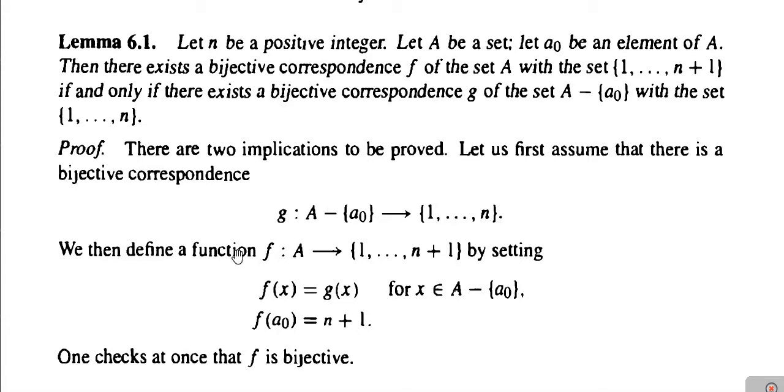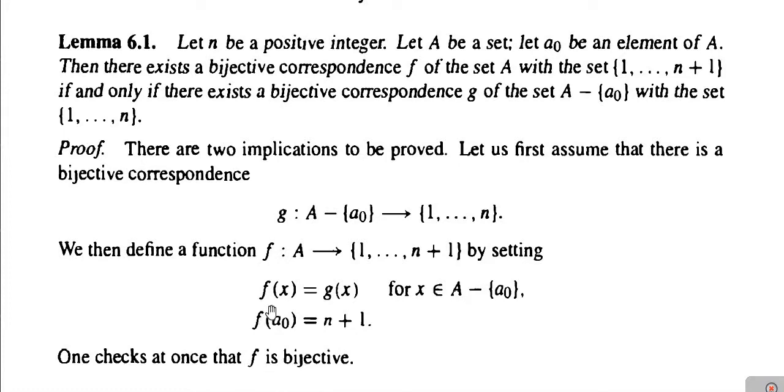Next, we will define a function f from A to the set containing elements 1, 2, 3 up to n plus 1, such that f of x is equal to g of x for every x belongs to the set A minus singleton A0, and f of A naught is equal to n plus 1. If the function f is defined in such a way, then obviously f is one-one and onto, means injective and surjective, and hence it is a bijective function also. So hence f is bijective.